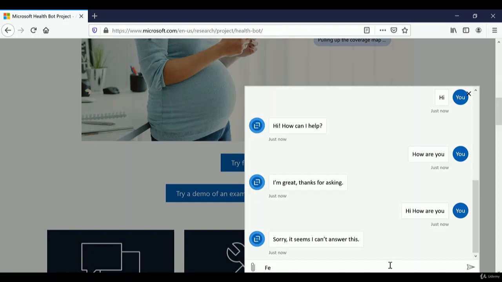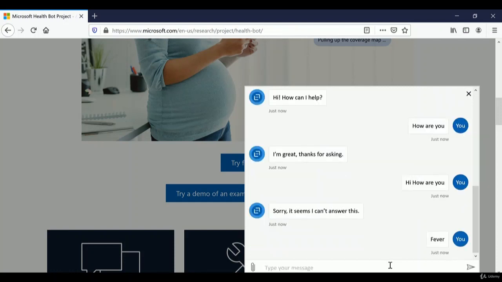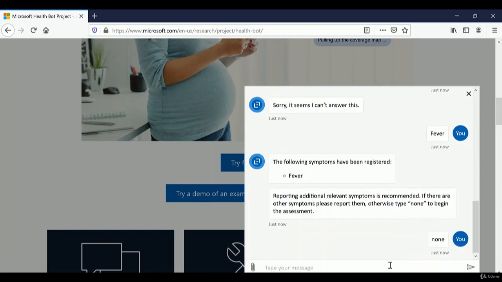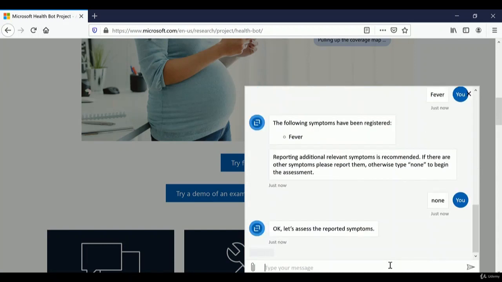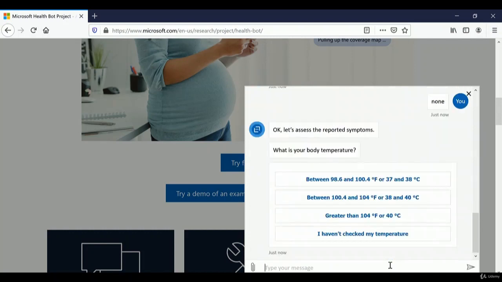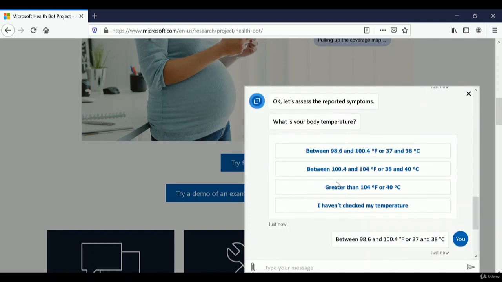So let's say I'm having a fever. I said fever. So this says that if there are any other symptoms, then let us know, or if not, then press none. So I'm just entering none, that I don't have anything. I'm just having a fever. So a conversation is going on between the bot and me. This bot is asking me how much fever I have. It's a normal fever, around 100 degrees Fahrenheit.